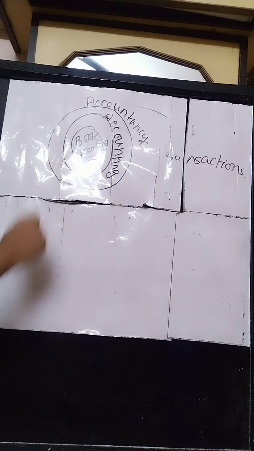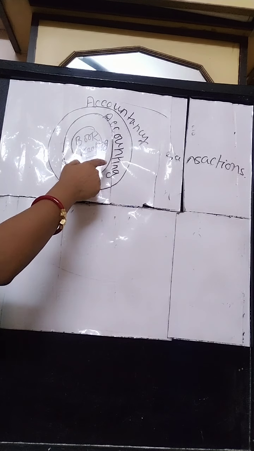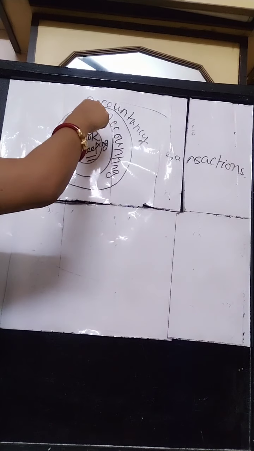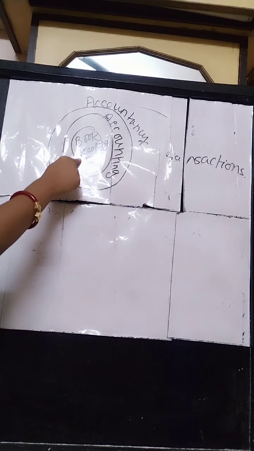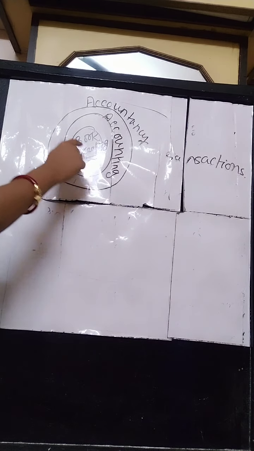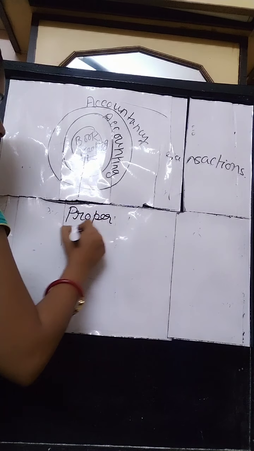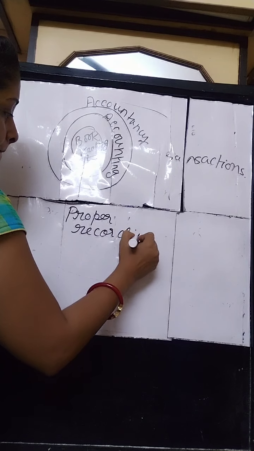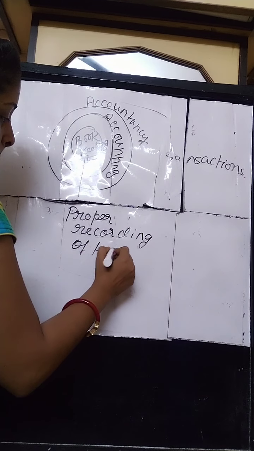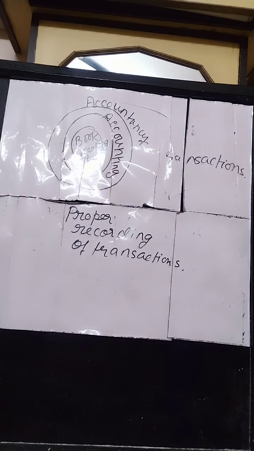But the scope of accounting is very wide and extensive, as you can see from the diagram. The whole of accountancy depends on two things, accounting and bookkeeping. But bookkeeping depends on proper recording of transactions. So this is the basic difference between accounting and bookkeeping.